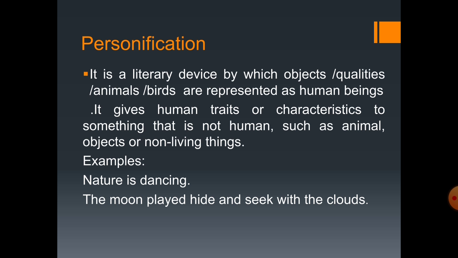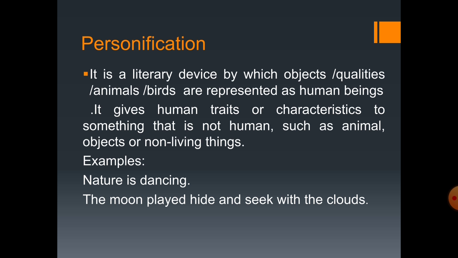For example, nature is dancing, or we can say beauty is dancing. Here beauty, or we can say nature, is not a human being but is doing the action of a human being, so it's personification here.